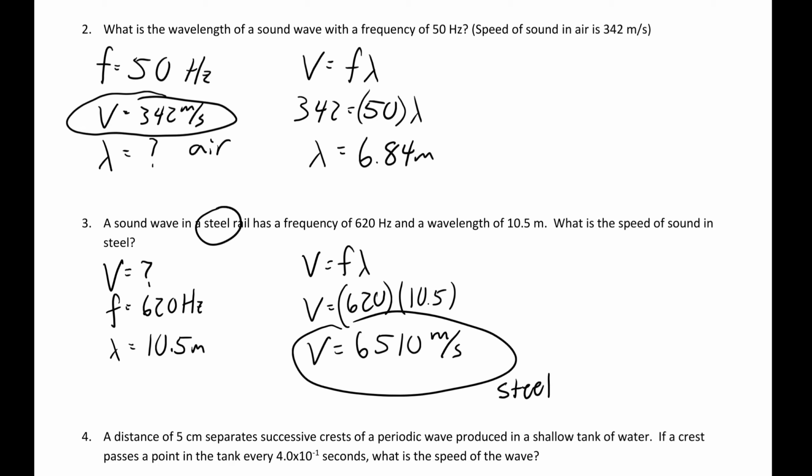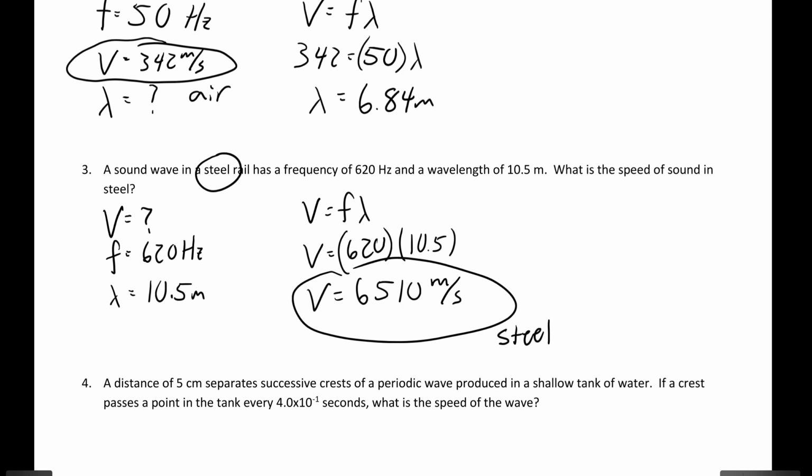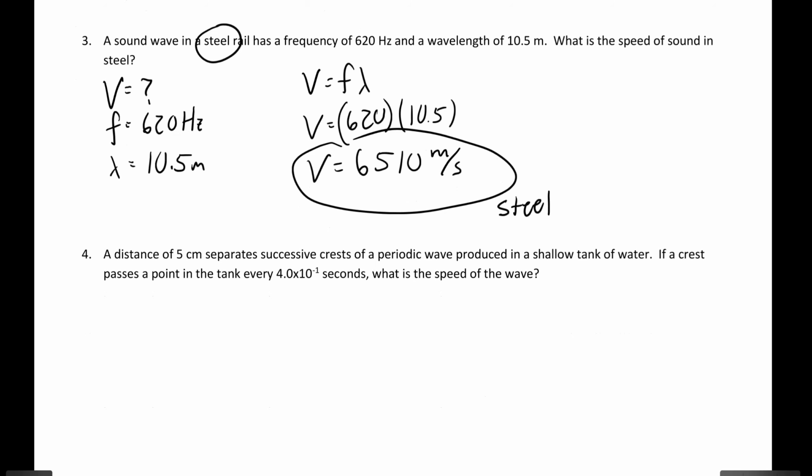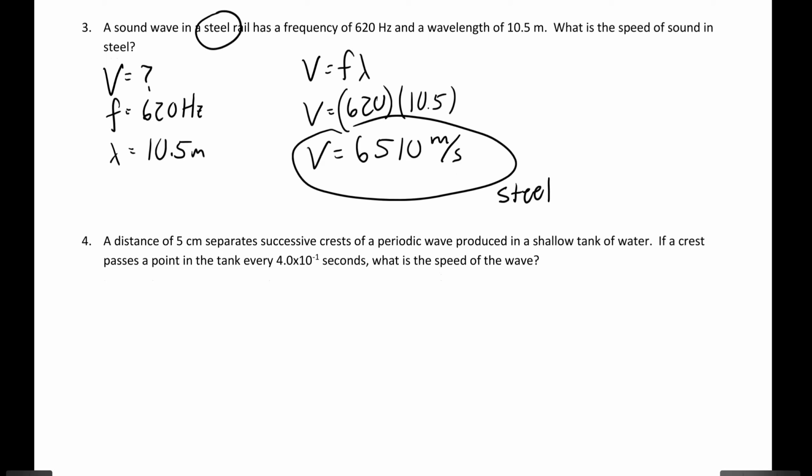Could you run faster through air or steel? Air, right? Because it's counterintuitive. You don't think you could travel through steel, but waves can. And we'll learn in Unit 14 that waves are longitudinal and all the molecules are kind of bumping into each other. So in a solid, if the molecules are closer together, they don't have to travel as far to bump into the next one, and you wind up with a faster wave. That's Unit 14, though. We're just doing v equals f lambda, keeping it simple. This is good building blocks for later stuff.